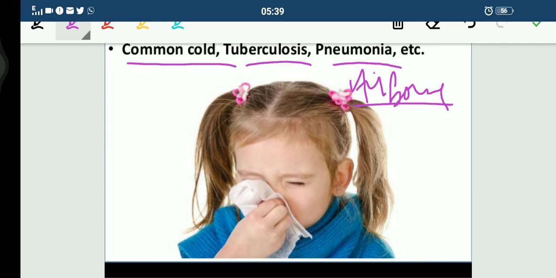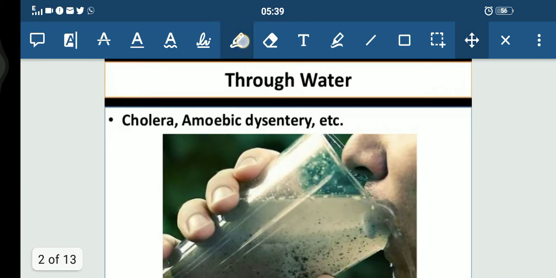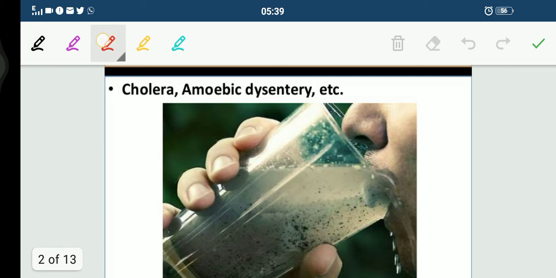Now, children, coming to the next one, that is through water. In such diseases, microbes spread through water.